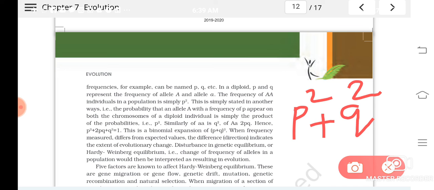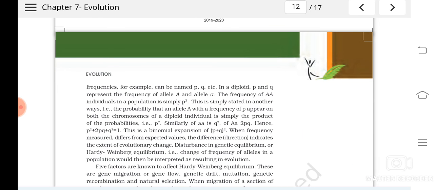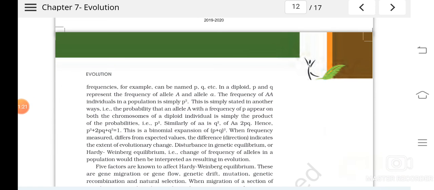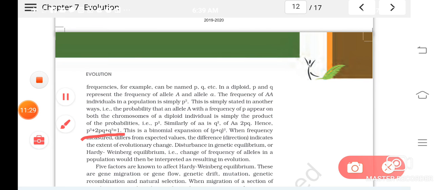It will be PQ, it can be represented as PQ. Understood? Like this, we can write it as an equation, that is P square plus 2PQ plus Q square is equal to 1.